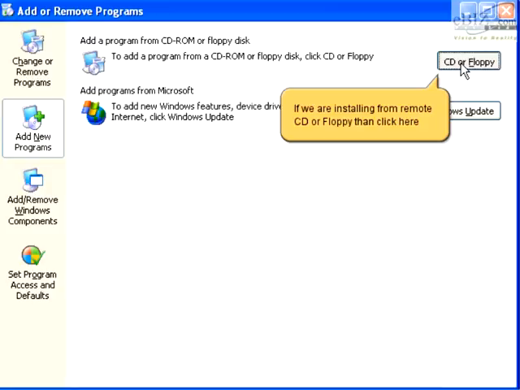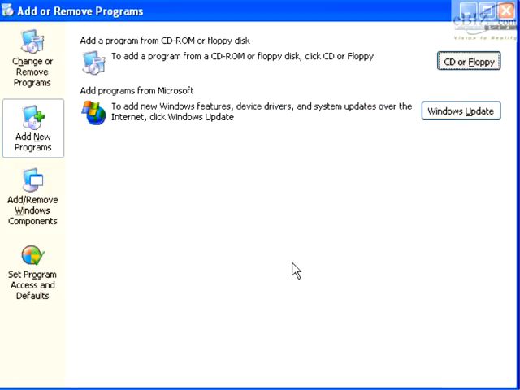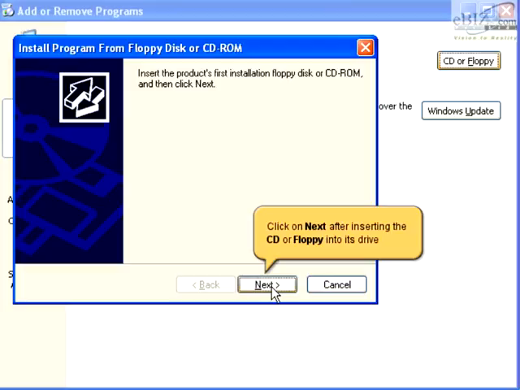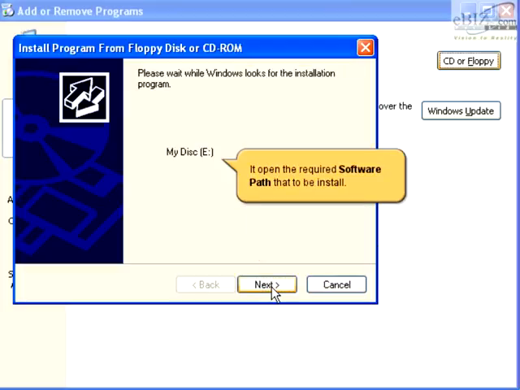If you are installing JDK from CD or floppy, then click on the CD or Floppy button. A wizard will open. Click Next to continue. It opens the required software path to be installed. Choose the JDK setup file for JDK installation. Click on the Open button.